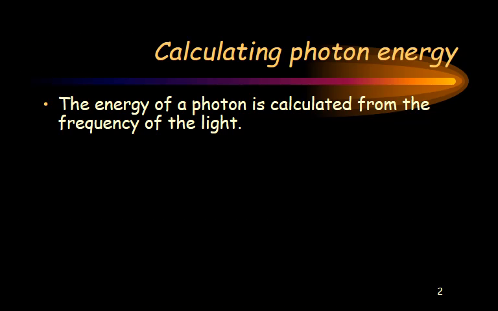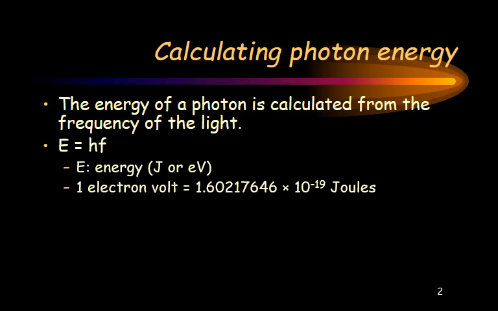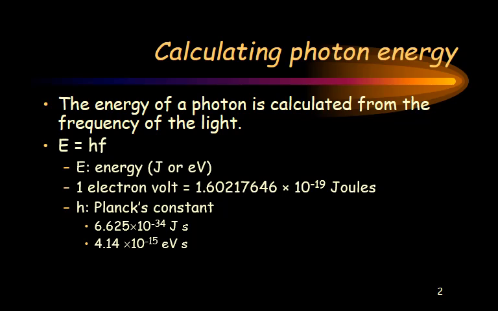Okay. So how do we actually calculate photon energy? Coming back again from Planck, we have Planck's constant, 6.625 times 10 to the negative 34th joule seconds.